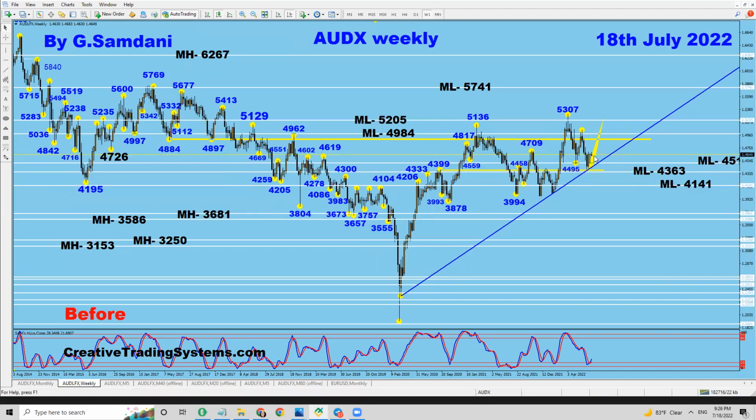It's messing around in this area, but now we have red news. I think we're going to have good news, and I think 80% chances are that this is going to go to the upside. So get ready. If this goes to the upside, then the Aussie dollar is going to get strong.